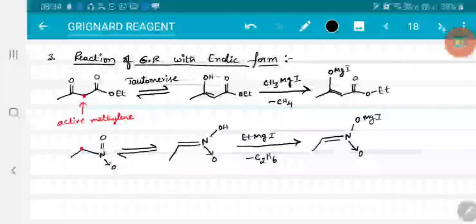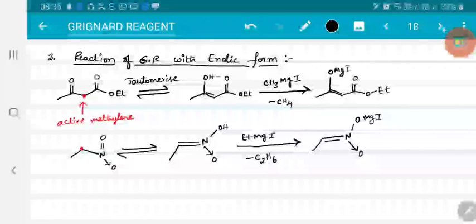So acidic hydrogen of acetylene, acidic hydrogen of active methylene groups, acidic hydrogen of alcohols, phenols, acids, etc. They first donate H plus and Grignard reagent takes that H plus and some alkane is lost from the alkyl system, right?